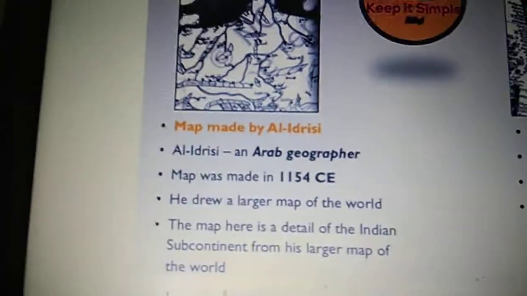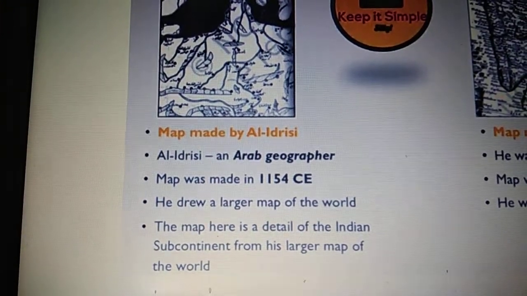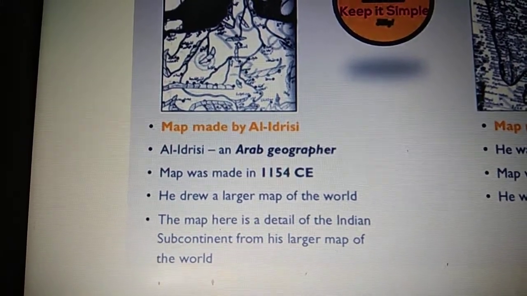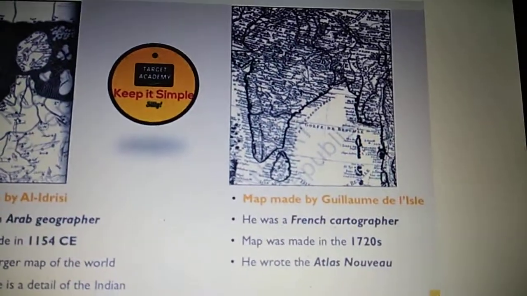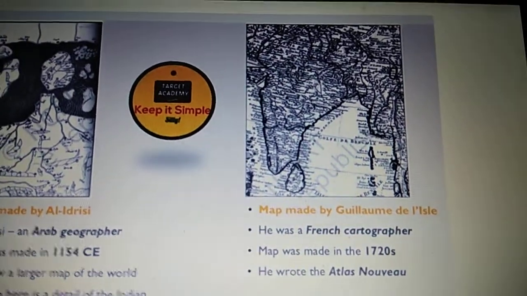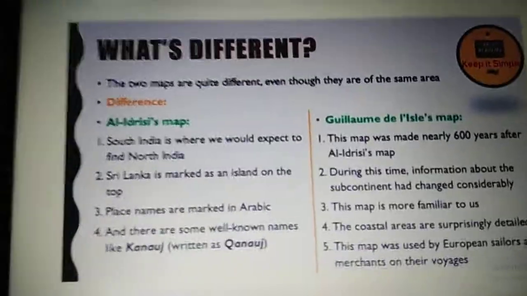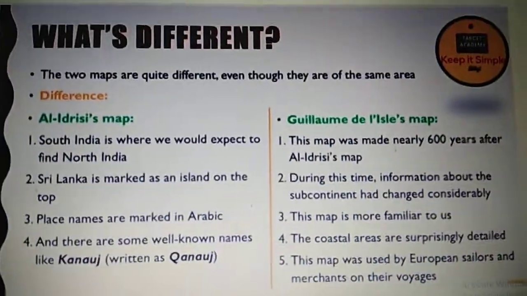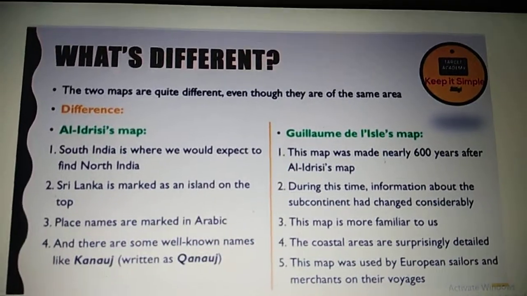Then we see he drew a larger map of the world, and the map here is the detail of the subcontinent from his larger map of the world. Okay, there's a difference. And what did he make? He wrote the Atlas Novus. He also did some kind of research and he wrote a book. Now we'll look into the differences. So you can see the two maps are very different but of the same area. They are of the Indian subcontinent.